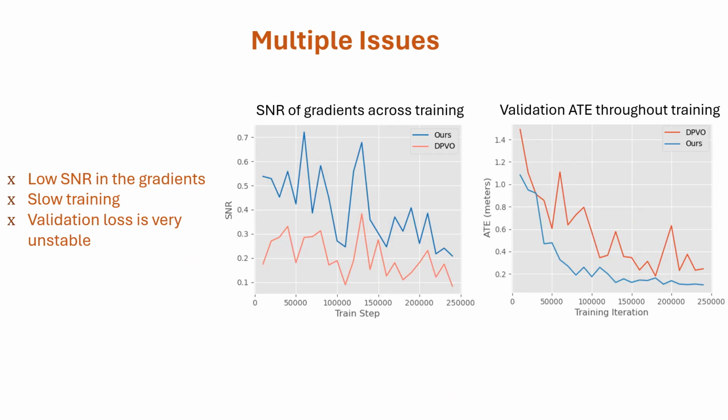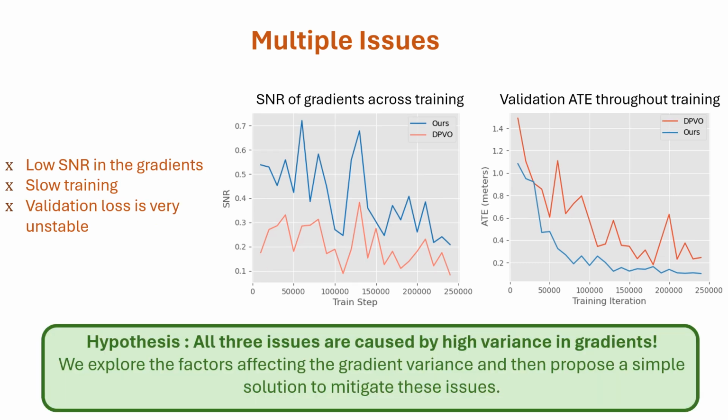However, we observe that this model is very slow and unstable to train and undergoes large fluctuations in the validation ATE errors across training. We further observe that throughout training, the model gradients also suffer from very low signal-to-noise ratio. We hypothesize that all these three issues are a direct result of high variance in the model gradients stemming from having to differentiate through the BA layer. In this paper, we explore the factors affecting this gradient variance and propose a simple solution to mitigate these issues.